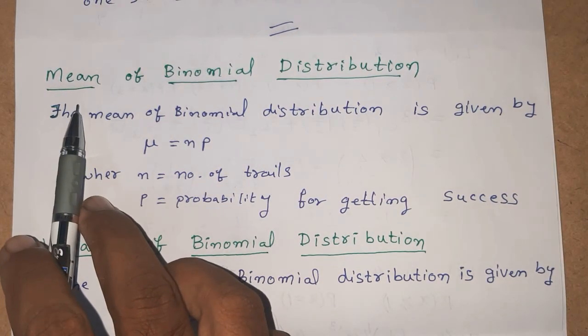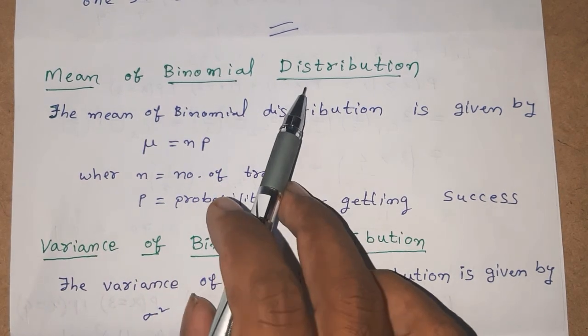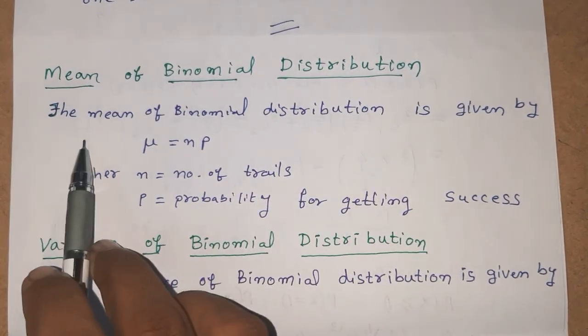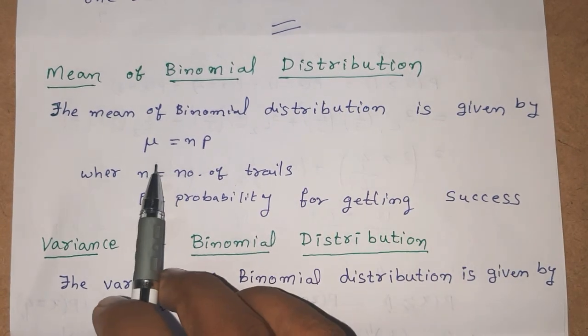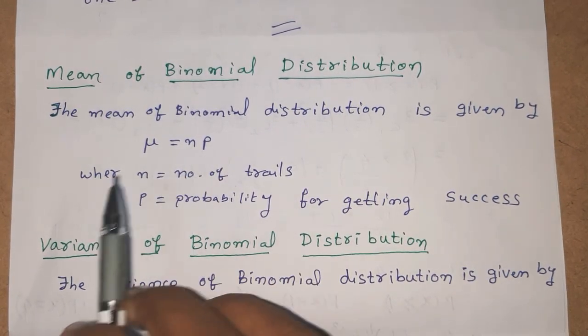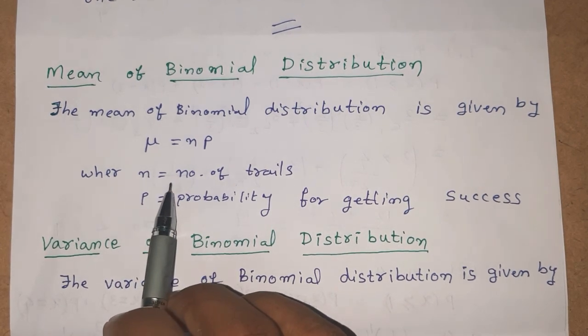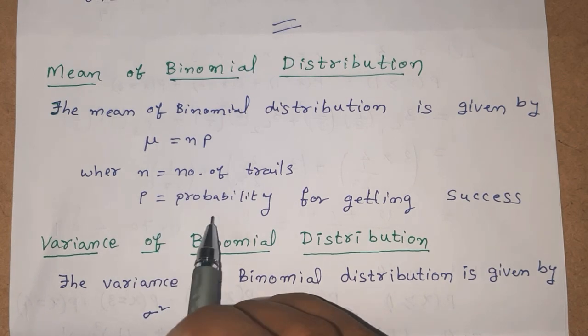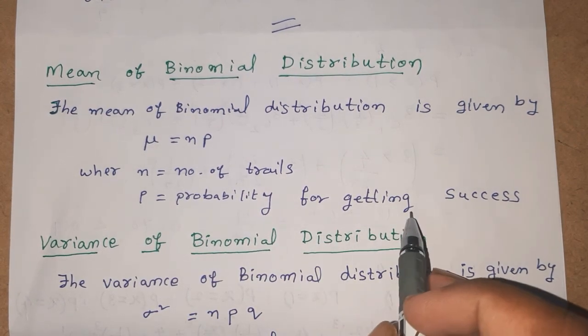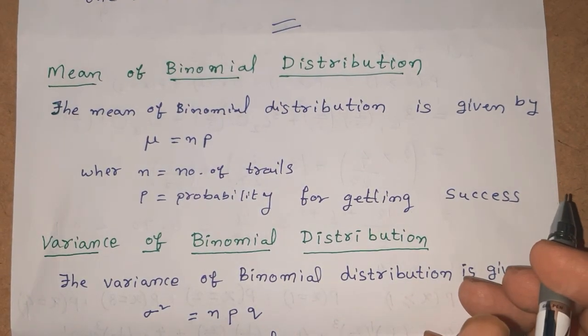Okay, mean of binomial distribution. The mean of binomial distribution is given by mu is equal to np, where n is equal to number of trials, p is equal to probability for getting a success.